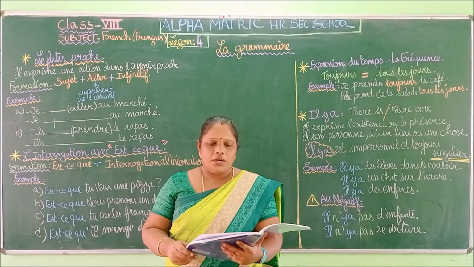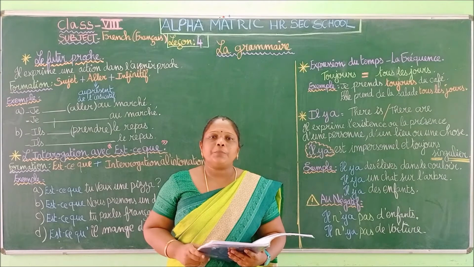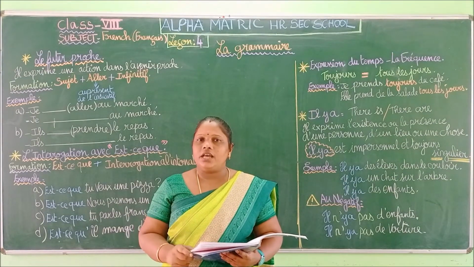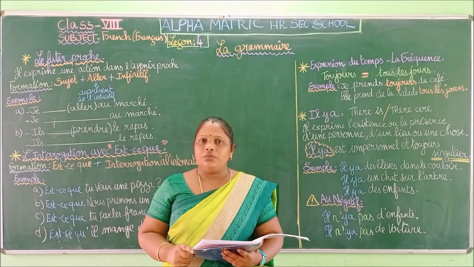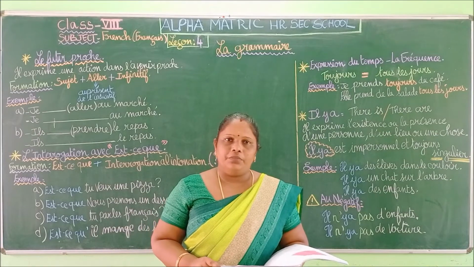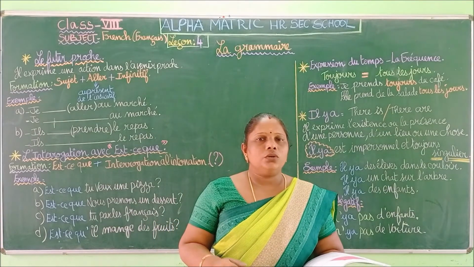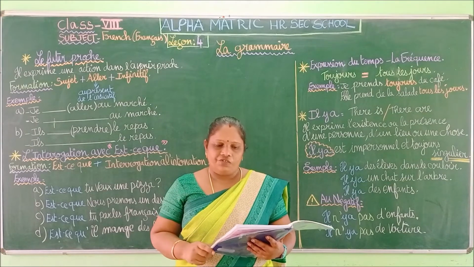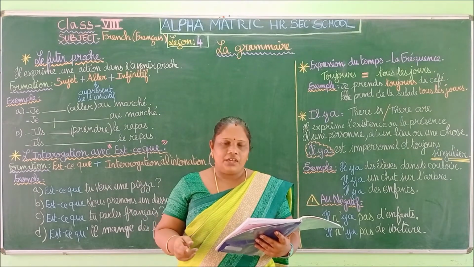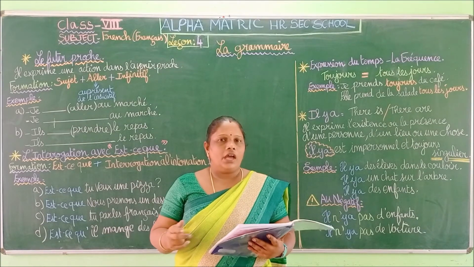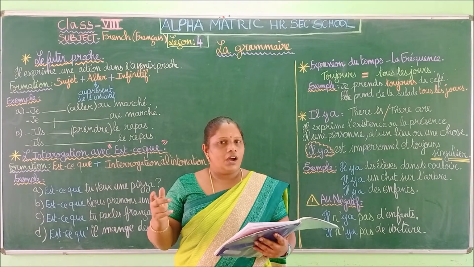Next one, vous avez vu aussi expressions avec avoir. We already saw this in the last class. Expressions with avoir, to be or to need something in English. Vous avez quelques expressions dans le livre. So j'ai faim. Tu n'as pas faim, the negative form. Nous avons soif. So they use the verb avoir.